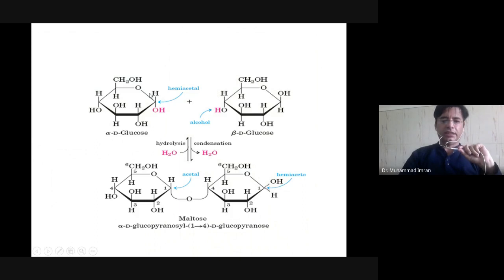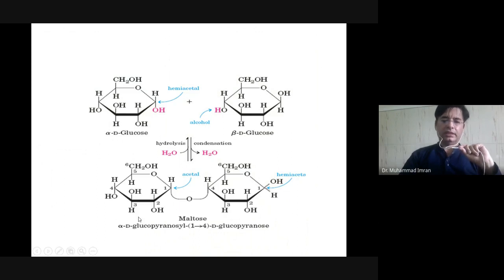Here you can see alpha D glucose and beta D glucose. Now this is maltose. Both residues are in alpha configuration. This is also alpha D glucose.